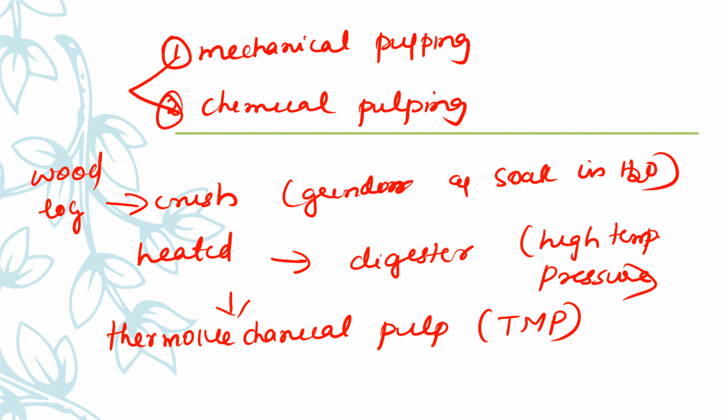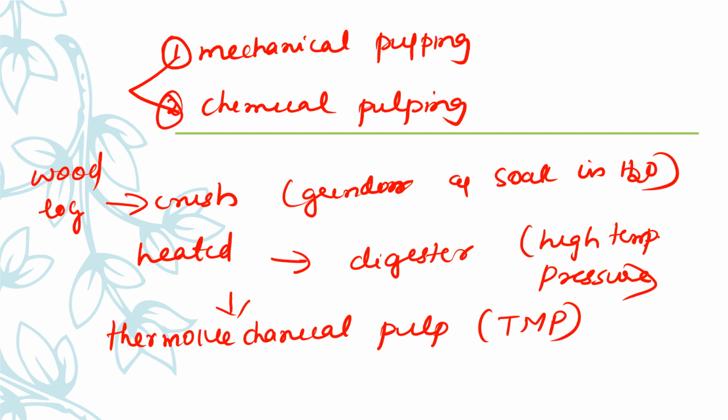So we crush it using a grinder, soak in water, and then heat it in a digester, which utilizes high temperature and pressure. After that you make the pulp.